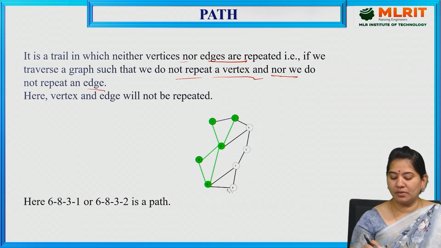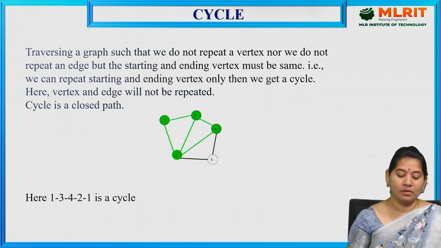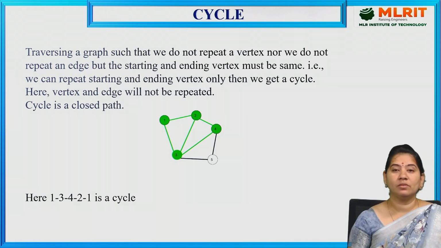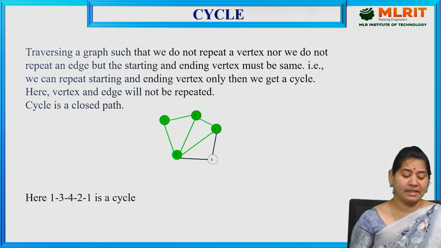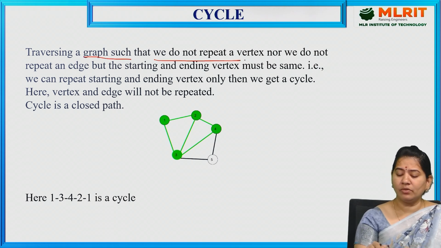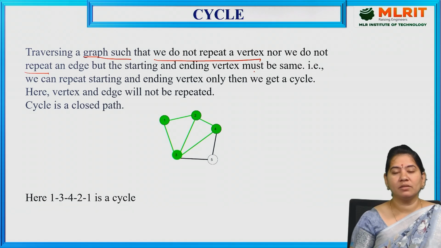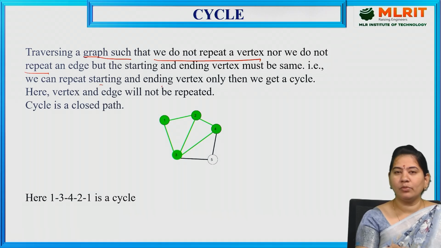So like this, no vertices should be repeated, and edges also should not be repeated here. In the same way, we have a cycle also. What is meant by a cycle is traversing a graph such that we do not repeat a vertex, nor do we repeat an edge, but the starting and ending vertex is always the same. So we can repeat the starting and ending vertex only, then we will get a cycle.